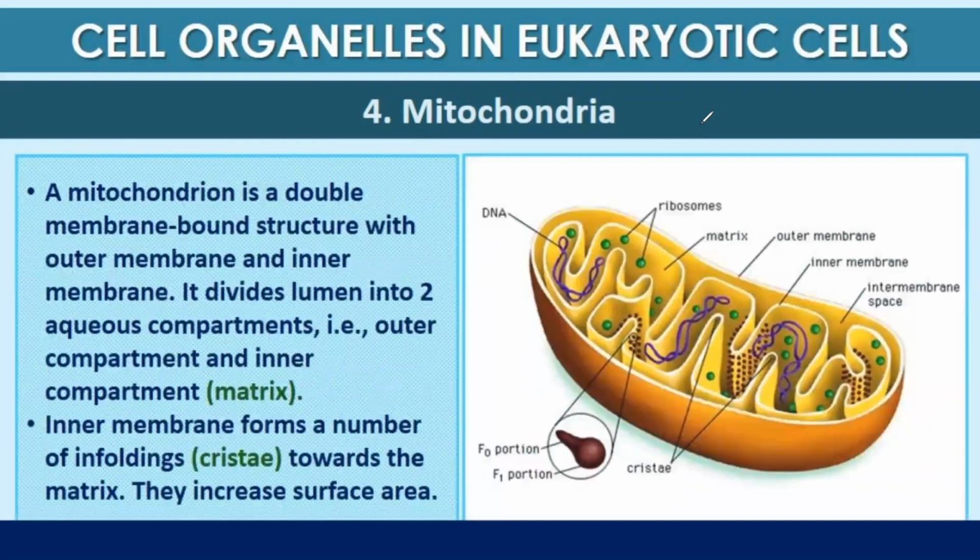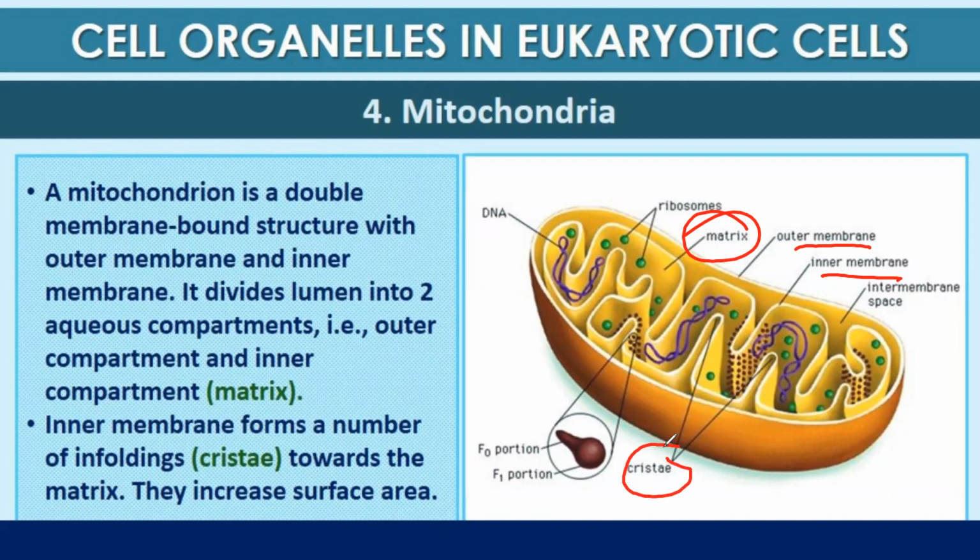A mitochondrion is a double membrane bound structure. As you can see on the screen, it has a double membrane, outer and inner membrane. It divides the lumen into two parts, the aqueous compartment, that is the outer compartment, and the inner matrix. The inner membrane forms a number of infoldings known as cristae towards the matrix.